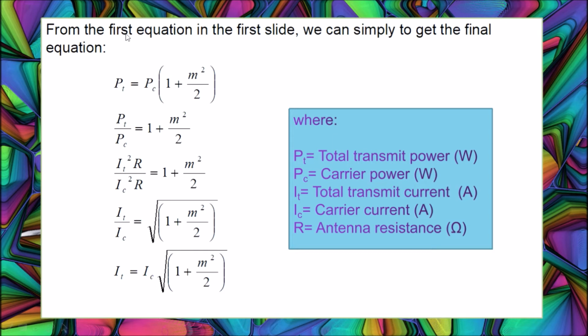So from the formula that we have looked at in the first slide, we can analyze the equation until we get It equals Ic square root of 1 plus m squared divided by 2. So from the equation, I can say that the power P is equal to I squared R.